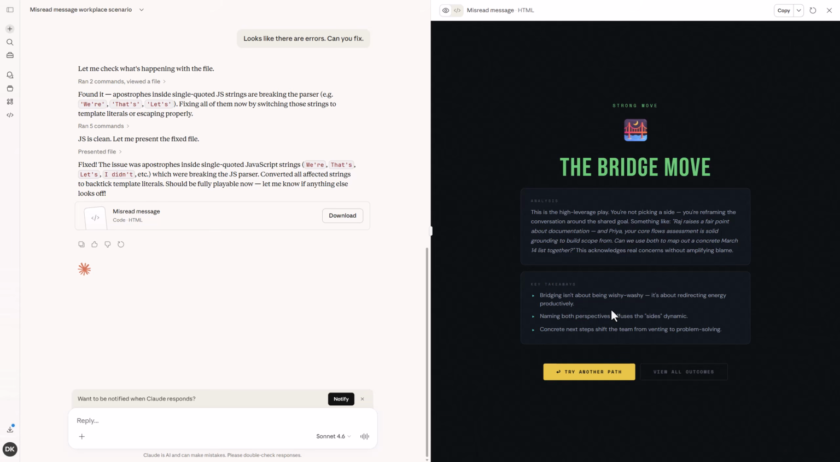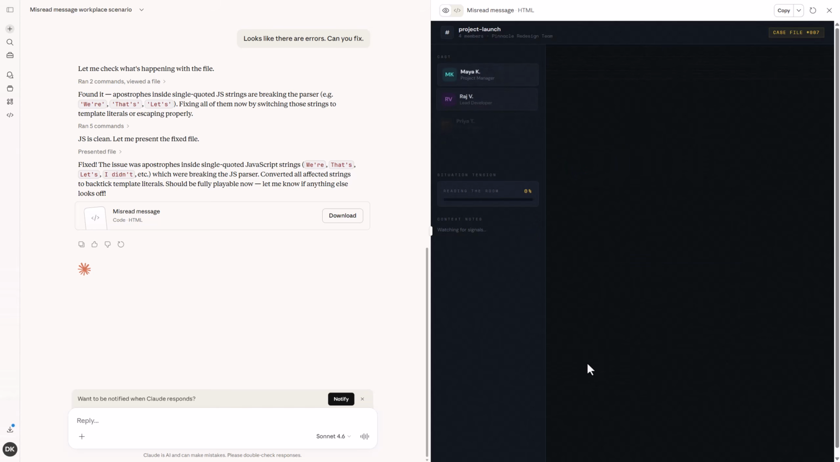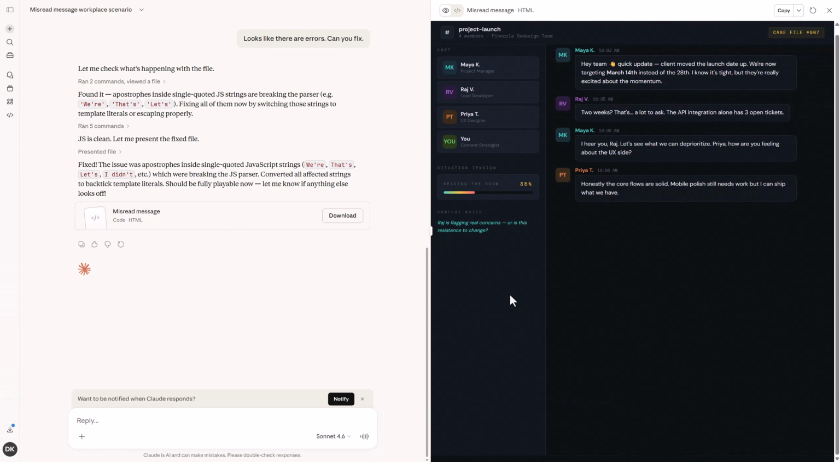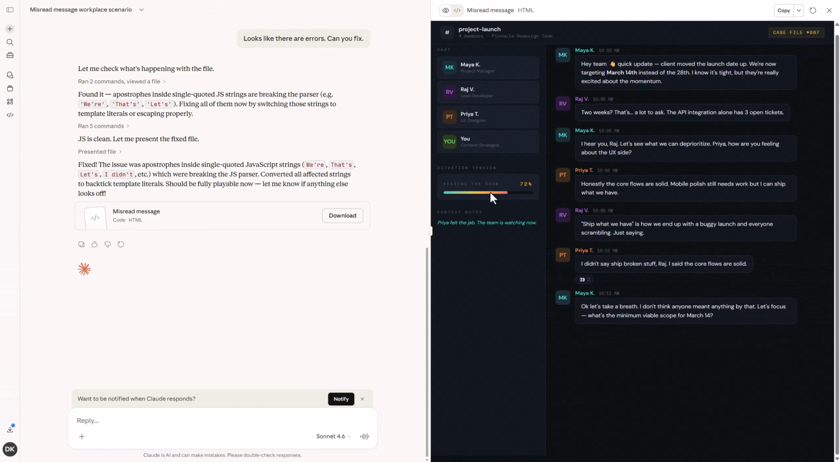And bridging isn't about being wishy-washy. It's about redirecting. And then we can go back and try another path. I like how they gave it to us there. Now, what's interesting is that down here in the context notes, it's telling us exactly what's going on. But I don't see that trust and heat that we were looking for as far as the monitors go. So reading the room, not 100%.